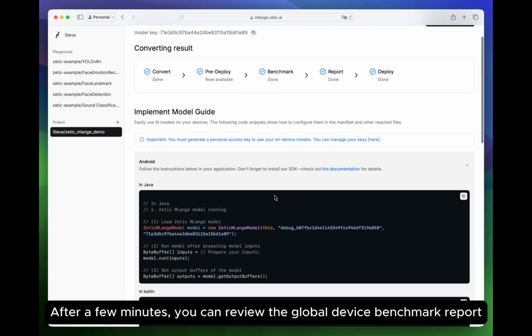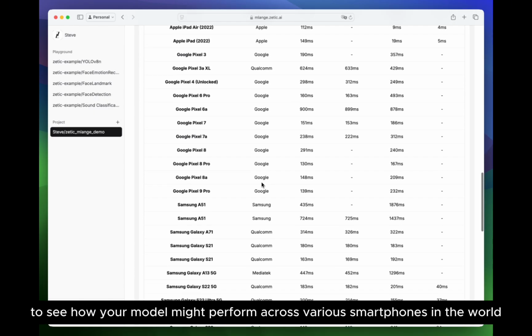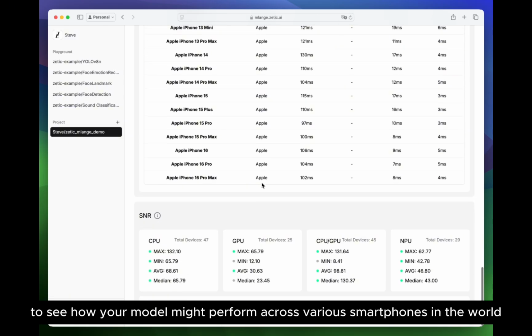After a few minutes, you can review the Global Device Benchmark Report to see how your model might perform across various smartphones in the world.